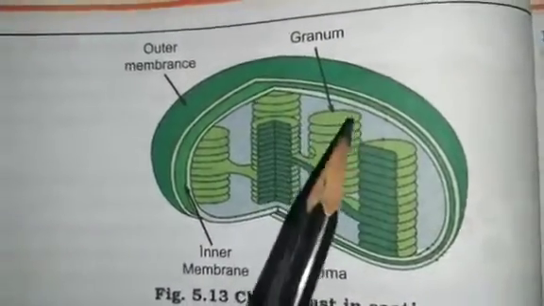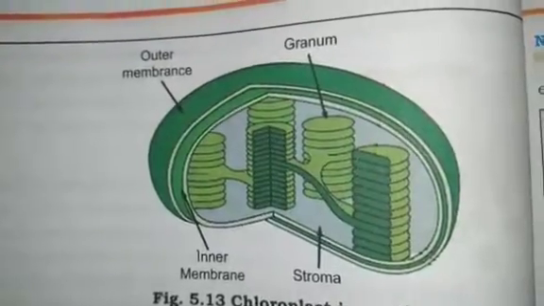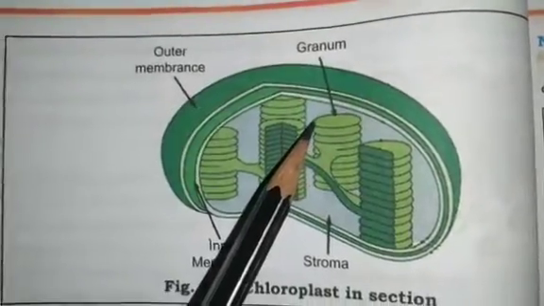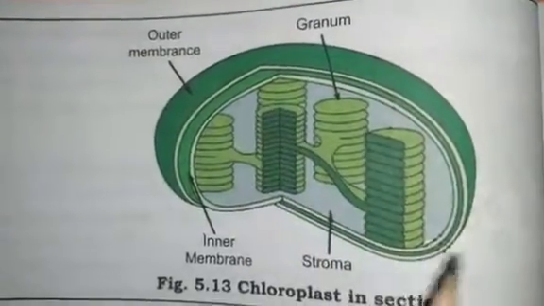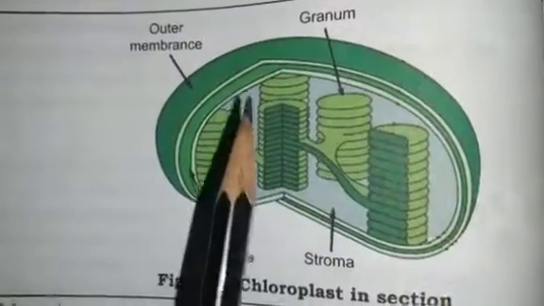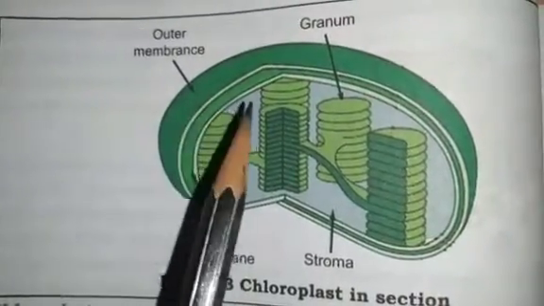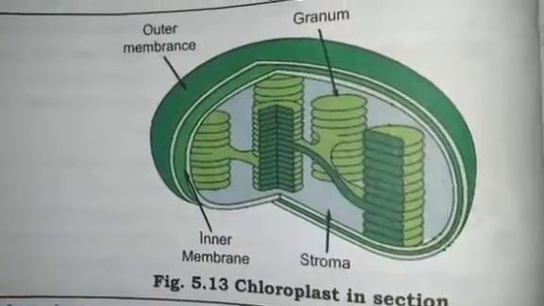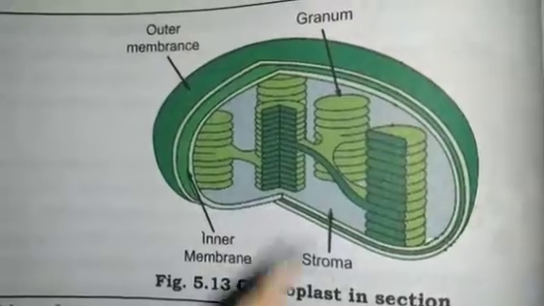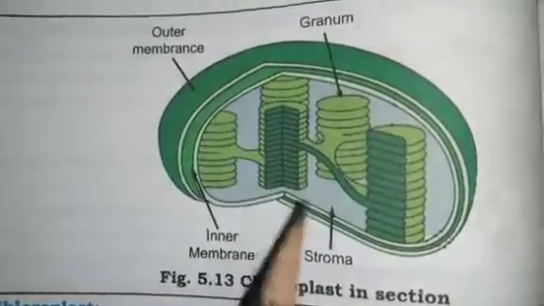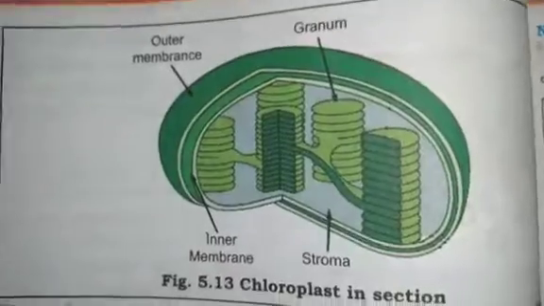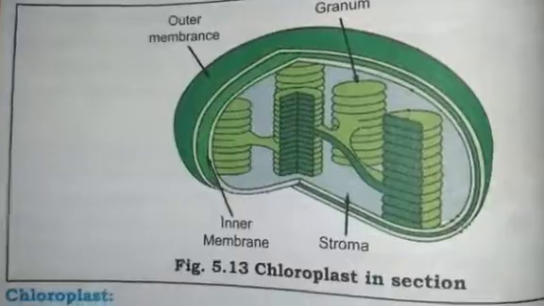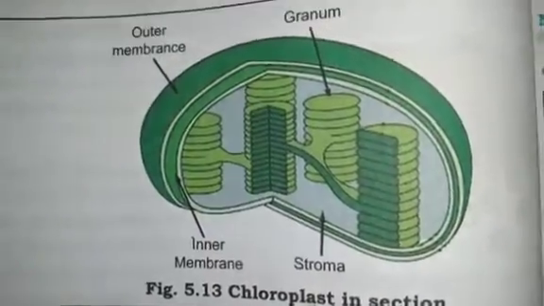This thylakoid absorbs solar energy or light energy, and here it converts light energy into chemical energy. This is similar to mitochondria in its external structure, because they also have an outer membrane and an inner membrane. Like mitochondria, plastids also have their own DNA and ribosomes. As I told, mitochondria, chloroplast and nucleus have their own DNA and ribosomes.